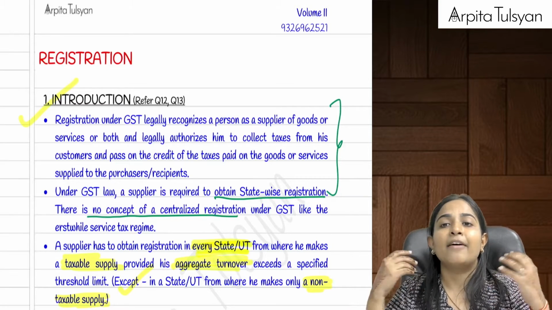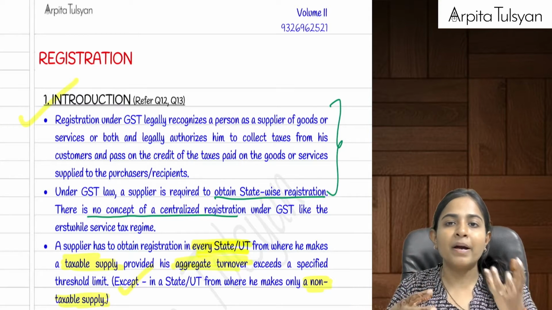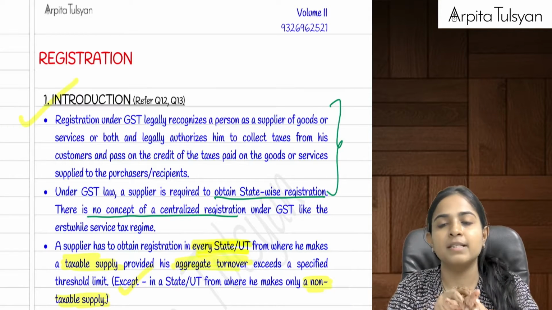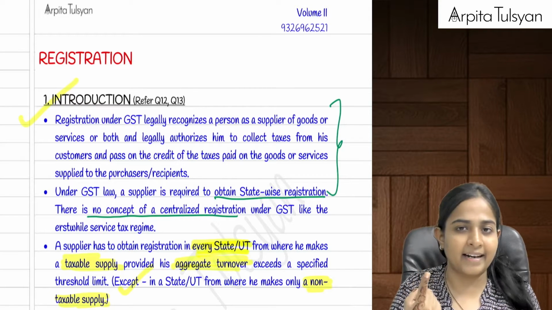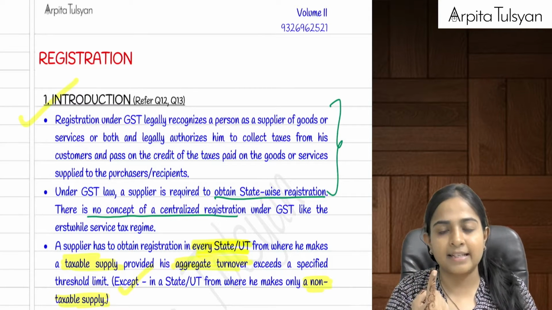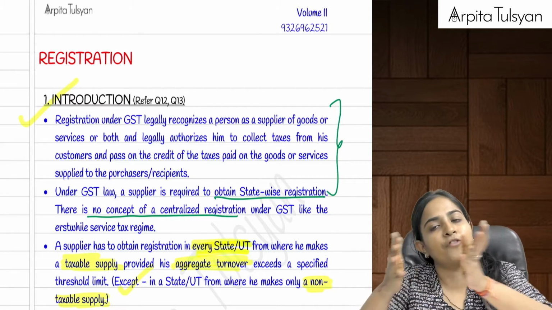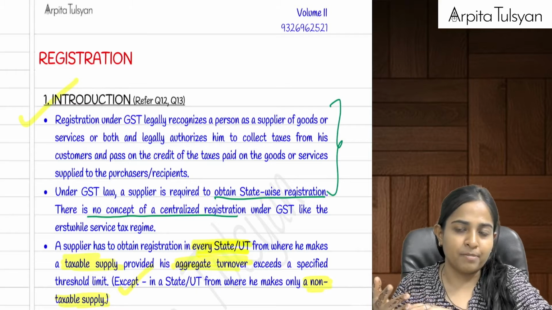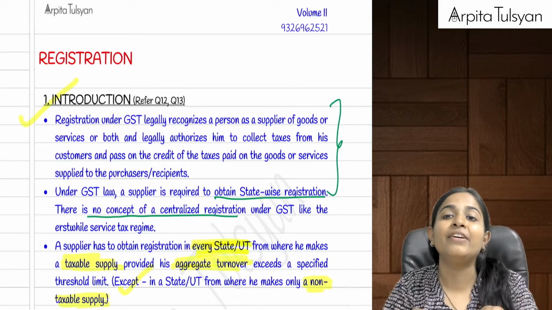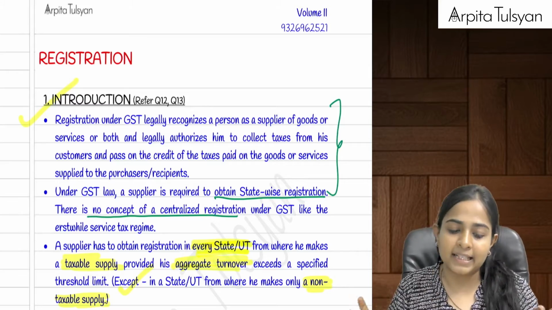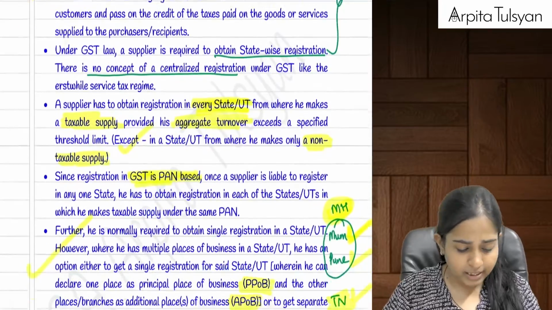If I am having multiple places in one state, Mumbai, Pune, both places of business in Maharashtra only, then I've got options. Either I can obtain a single registration. If I'm obtaining a single registration for Maharashtra, then one office will be shown as principal place of business, another office will be shown as additional place of business. Alternatively, I can obtain two separate registrations even within the same state, one for Mumbai and another for Pune. Okay, this we had studied in our introduction part.